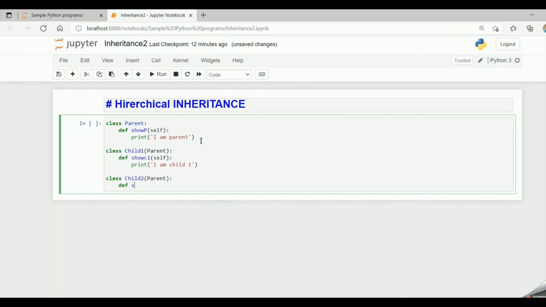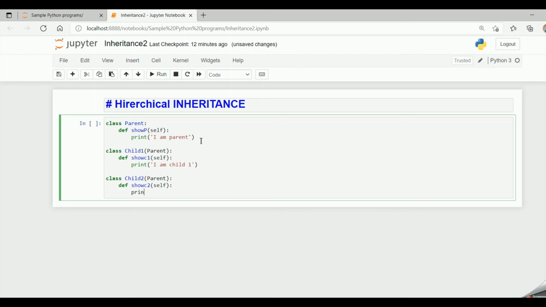Now def show c2, self, and now let me say print I am child2. So friends, here child1 is a derived class. It can access the methods of parent class and the child1 class.